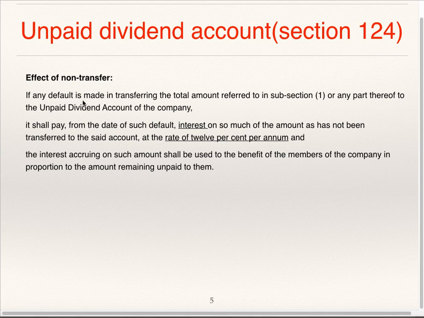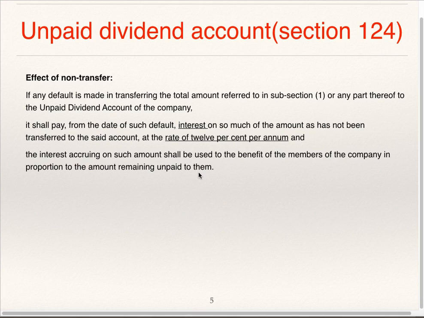Effect of non-transfer. If any default is made in transferring the total amount referred to in subsection 1 or any part thereof to the unpaid dividend account of the company, it shall pay from the date of such default interest on so much of the amount as has not been transferred to the said account at the rate of 12% per annum, and interest accruing on such amount shall be used to the benefit of members of the company in proportion to the amount remaining unpaid to them.